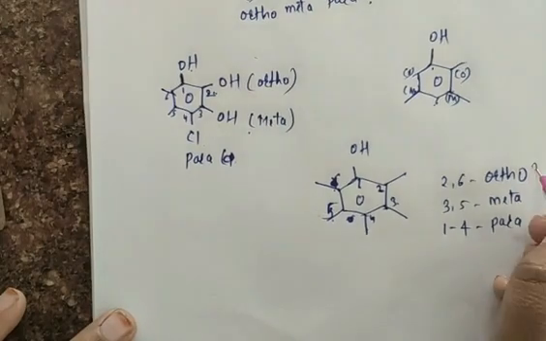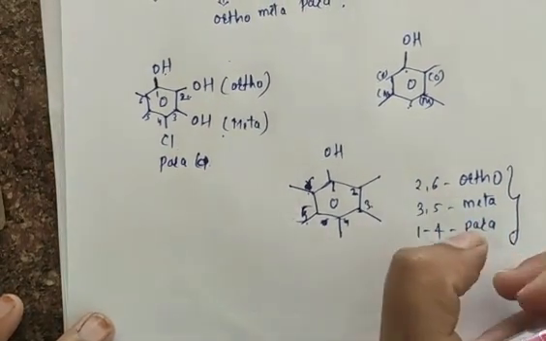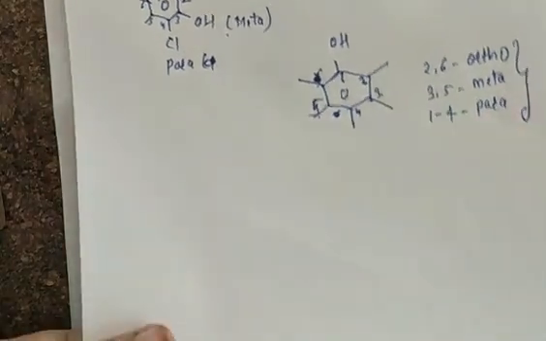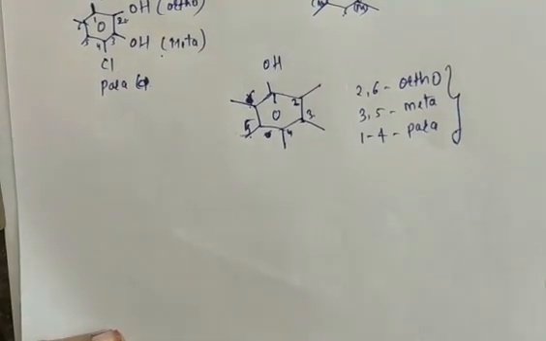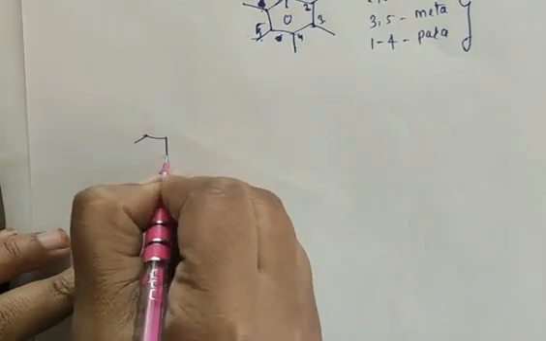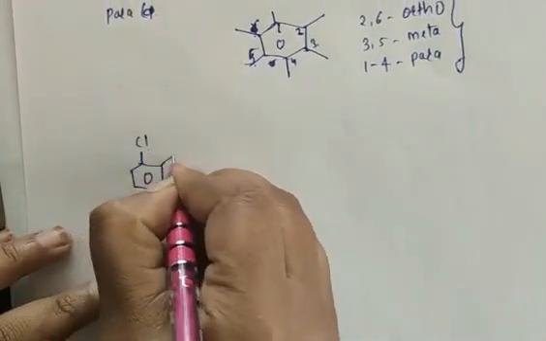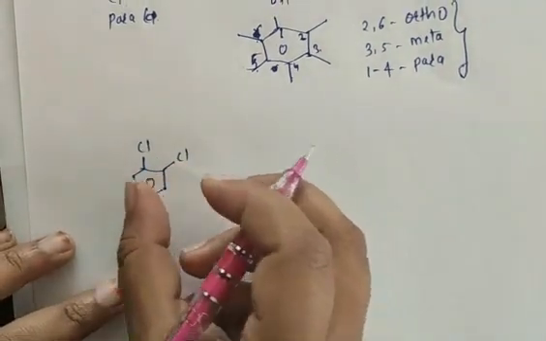Yes, and they can be represented when there is a presence of a substituent only. Okay, so now suppose in your benzene ring we have two or more substituents, how can we give a particular name for the organic compound? For example, if you have a benzene ring having Cl and Cl here, how should we give the name?